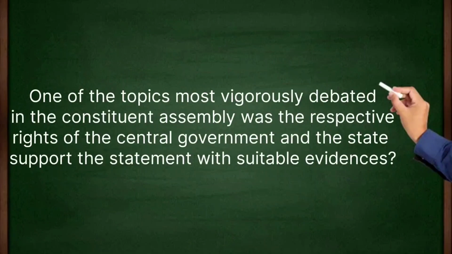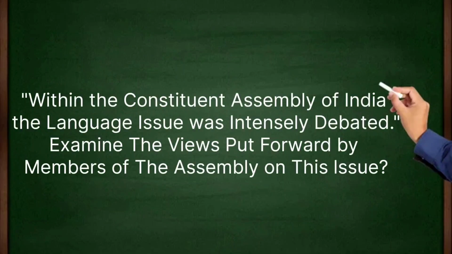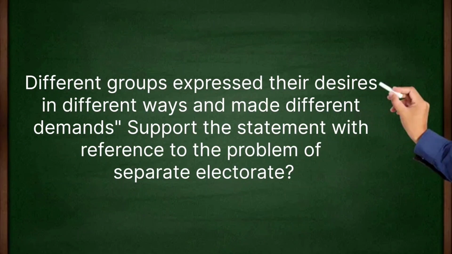One of the topics most vigorously debated in the Constituent Assembly was the respective rights of the central government and state. Support the statement with suitable evidences. Within the Constituent Assembly of India, the language issue was intensely debated. Examine the views put forward by members of the Assembly on this issue. Different groups expressed their desires in different ways and made different demands. Support the statement with reference to the problem of separate electorate.